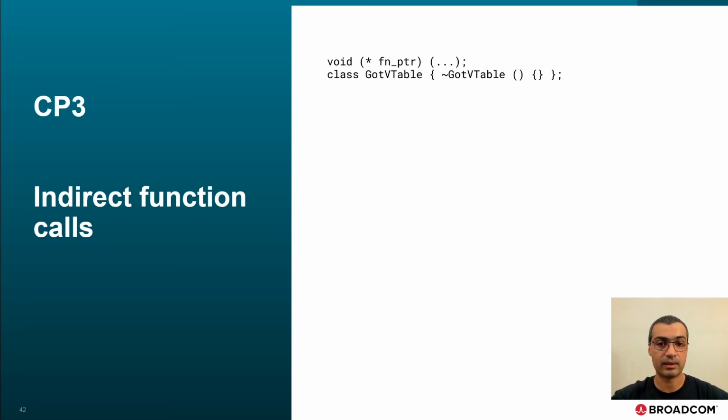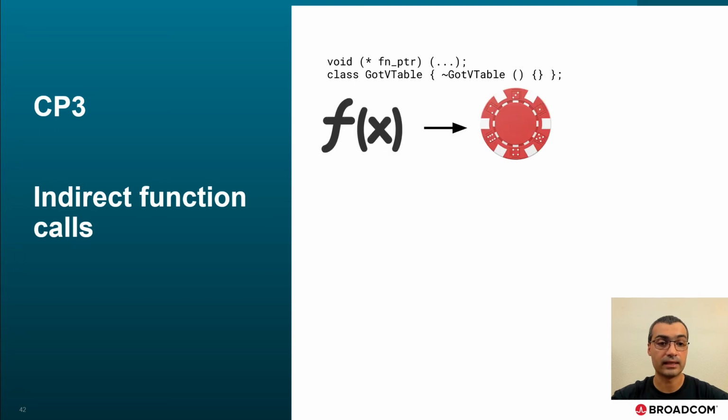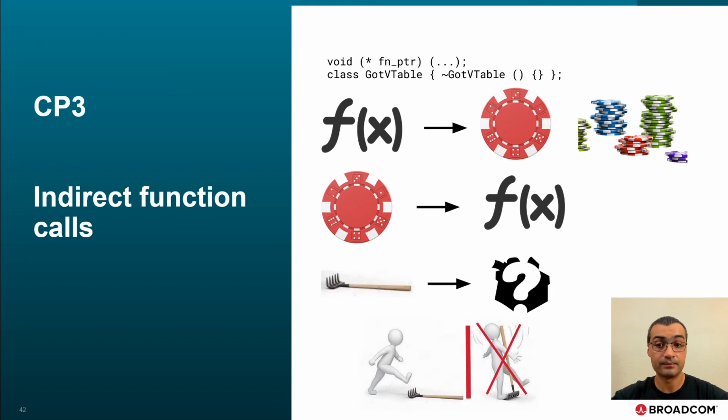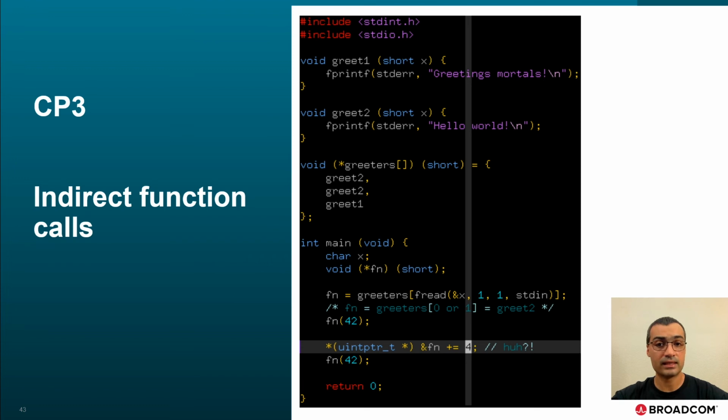We group functions by prototypes and we assign them token IDs. Then we build tables to convert tokens to function pointers. When a token is used, we use the table to convert it back into a real function pointer. When a bad token is used, since we instrument the conversion, we can block execution before going off the rails. Worst case, the corrupted token looks just like a real token and we end up calling another function. However, since we grouped them by prototypes, we end up calling a compatible function.